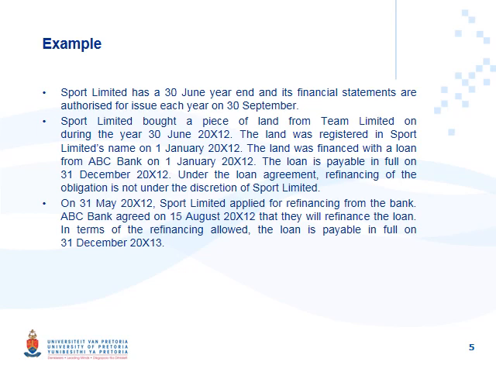So Sport Limited bought a piece of land from Team Limited during the year ended 30 June 20x12. The land was registered in Sport Limited's name on 1 January 20x12.